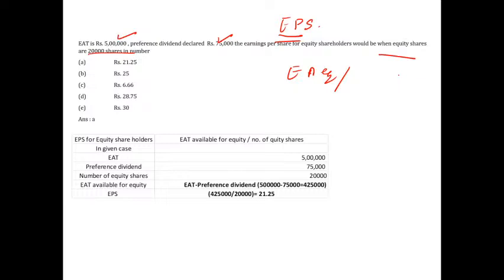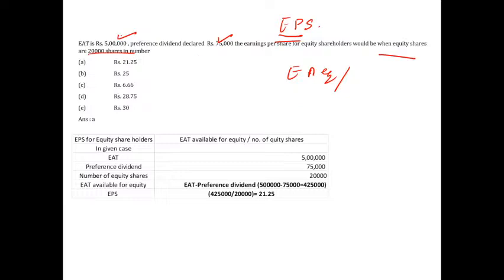Then that amount, that only I have to consider to find out this. All right. So the formula for EPS is earnings available for the equity shareholder. What does it mean, earnings available for the equity shareholder? Earnings after everything: after tax, after preference dividend, whatever is available, divided by the number of equity shares.